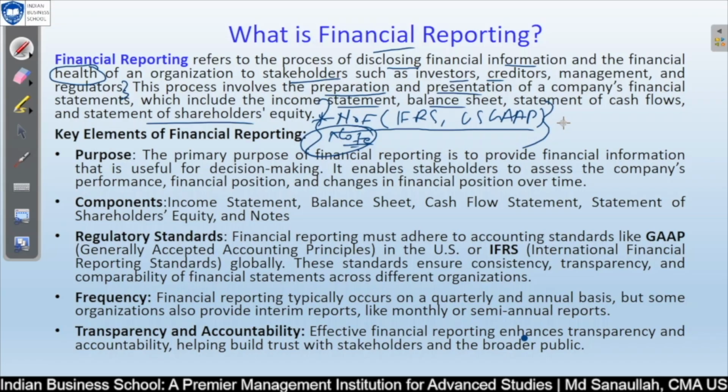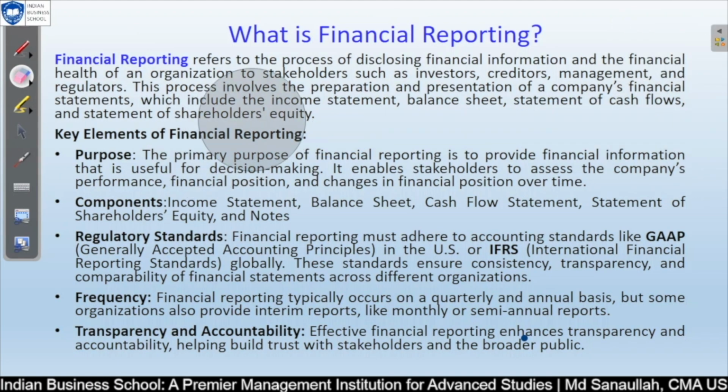One more thing we normally prepare is called other comprehensive income. That is actually the difference between the income statement and balance sheet. Whatever we are not able to identify where to place, such as investments, unearned items, foreign exchange related items, or financial instrument related items, which you cannot finalize between these two places, will come into other comprehensive income. Majorly five items will come, which we will learn in this section. So we will be learning about the key elements of financial reporting.